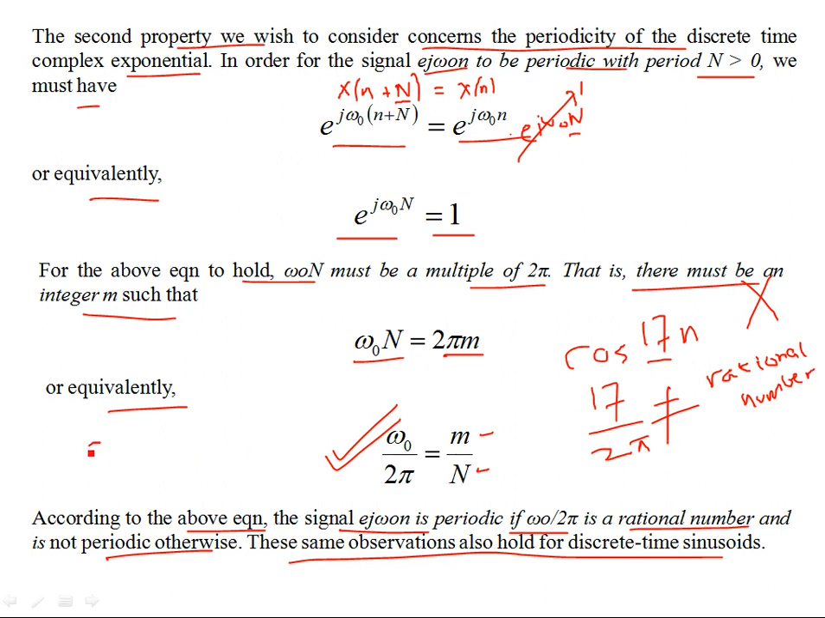However, if I have another sinusoid, let's say cosine of, okay, let's make this much simpler, pi by 4 n.